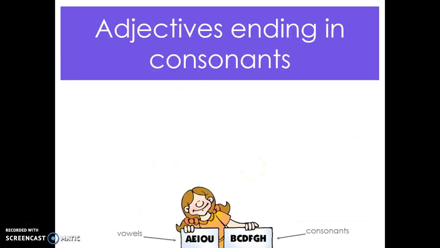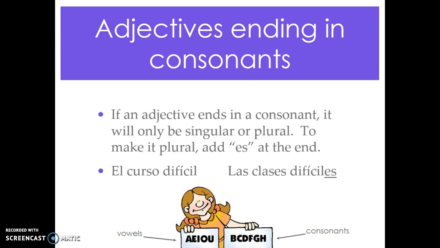All right, and finally, adjectives ending in consonants. If an adjective ends in a consonant, it will only be singular or plural. So to make it plural, add ES at the end, and we did this a little bit yesterday. El curso difícil, the difficult course. So it ends in a consonant. If I want to say difficult classes, las clases difíciles. See? Just add an ES.